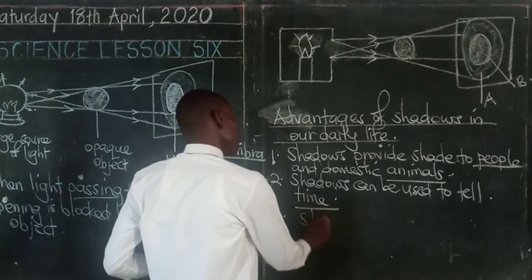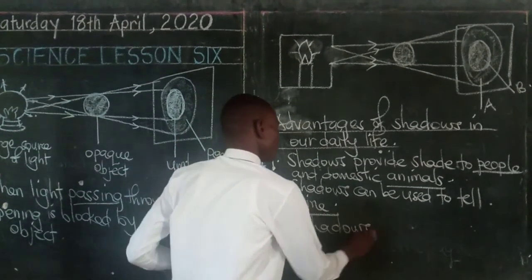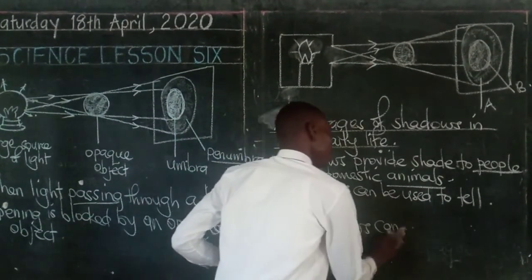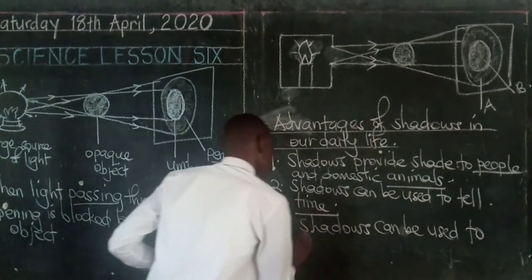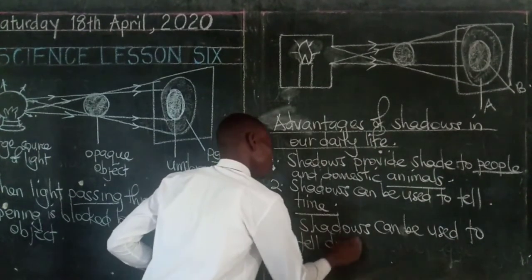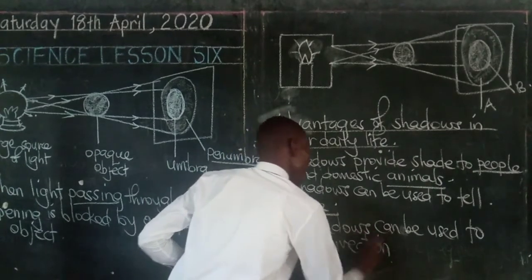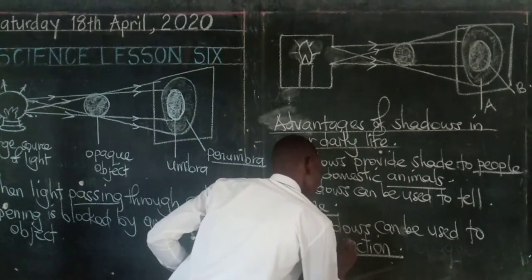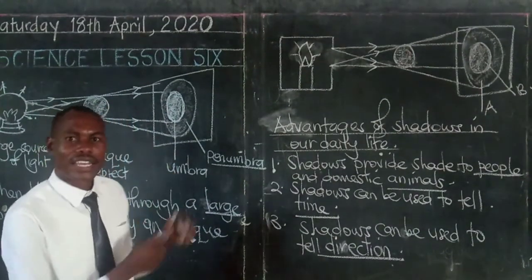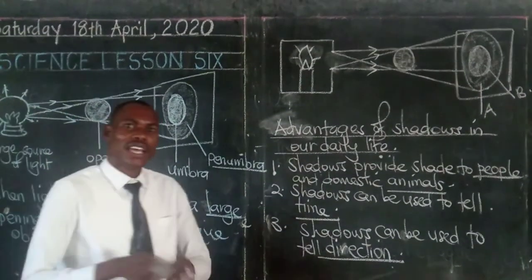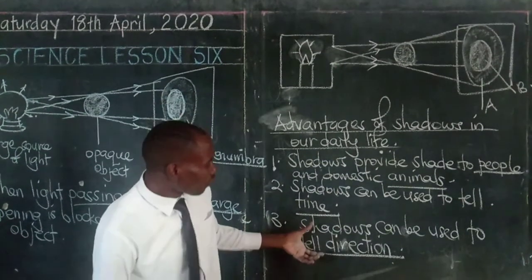Then we also have shadows can be used to tell direction. You can know that, okay, the eastern direction is this side, western direction is the other side, just basing on the position of your shadow.